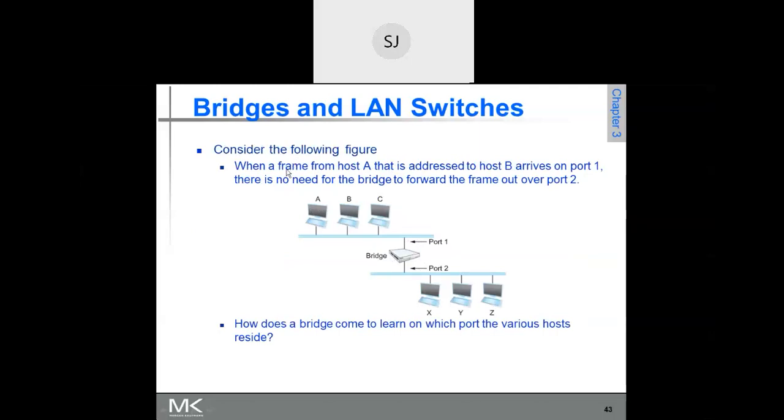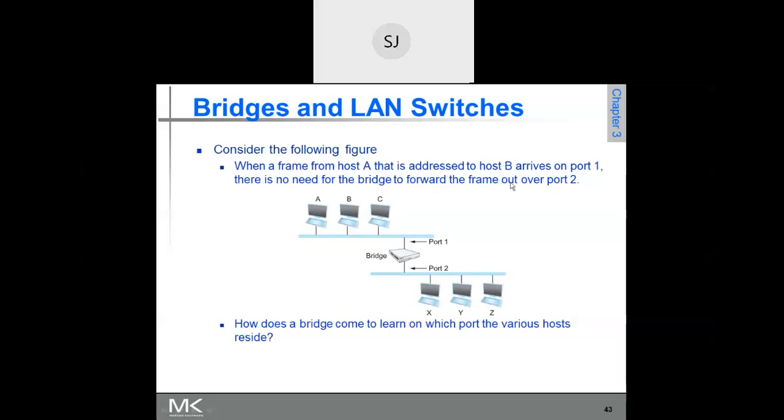When a frame from host A is addressed to host B, it arrives on port number 1. There is no need for the bridge to forward the frame out over port 2, because port 2 will take the frame to the other LAN.